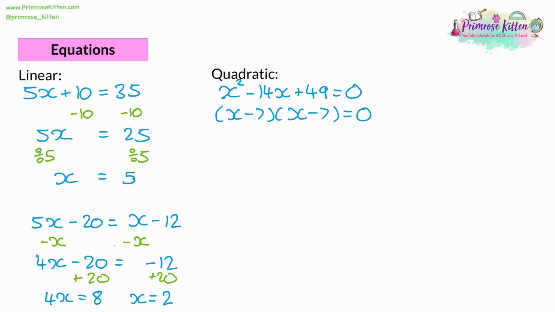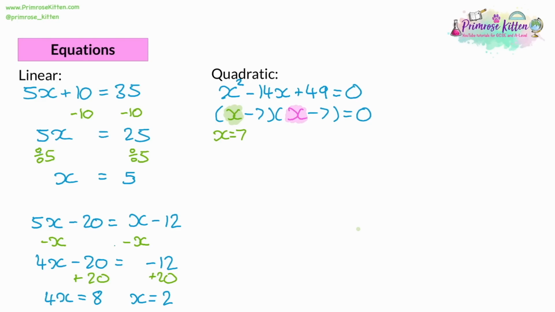Well, you have to look at the values of x. You have to think, what could x be to make each bracket equal to 0? And you might get multiple options. So for the first bracket, highlighted in green, x would have to be 7 to make that bracket equal 0. You have 7 take away 7 is 0. So no matter what the second bracket is, you're always multiplying by 0 and you get 0.